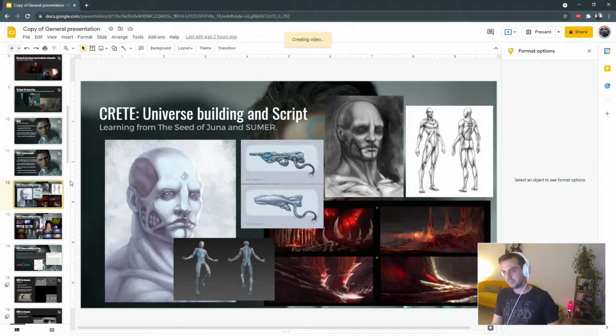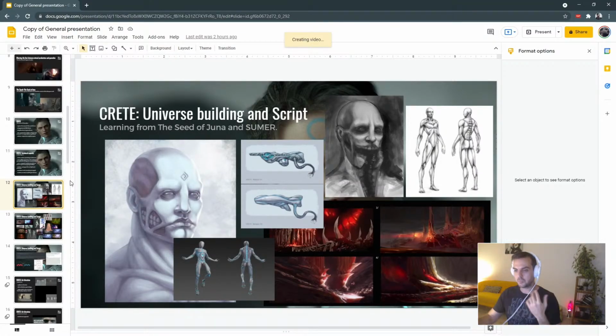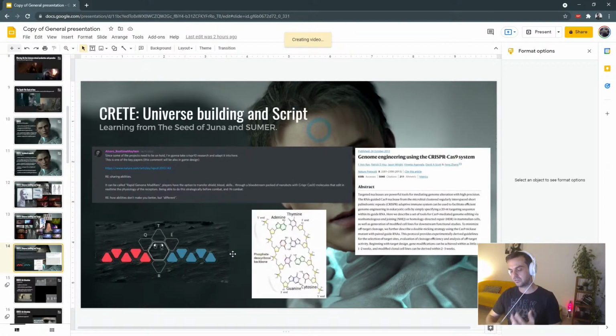You don't tell stories only by writing, you tell stories in anything that comes from you. This means music, this means environmental storytelling, this means weapons, this means UI. Just to give you an example, let me move forward. UI is quite related with the story. It's all related with DNA engineering, with CRISPR-9 technology.